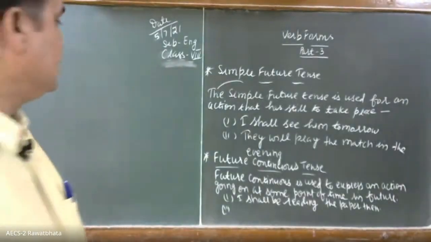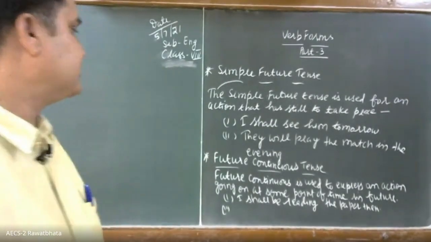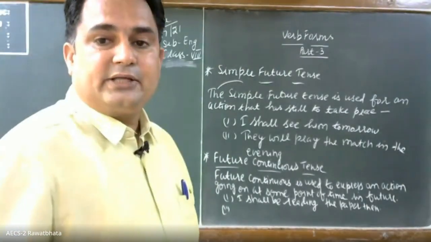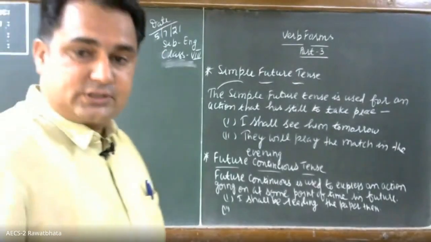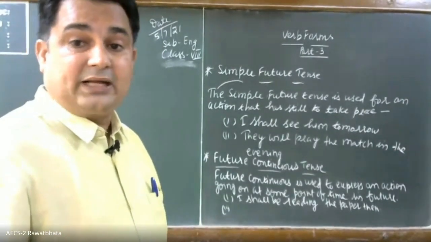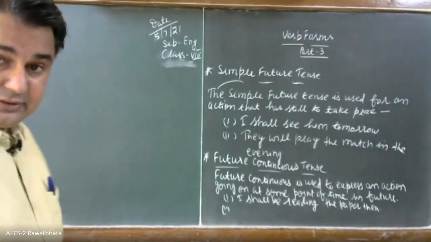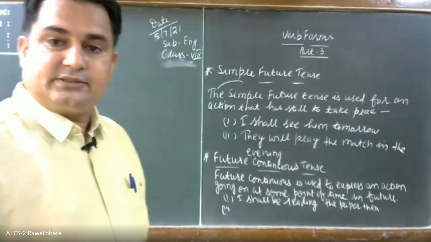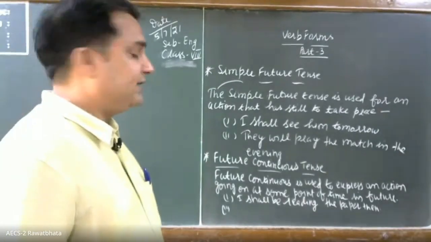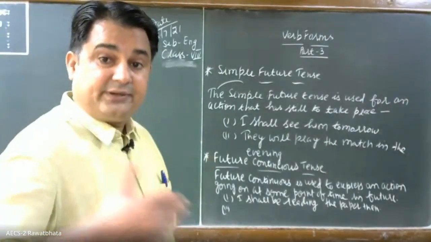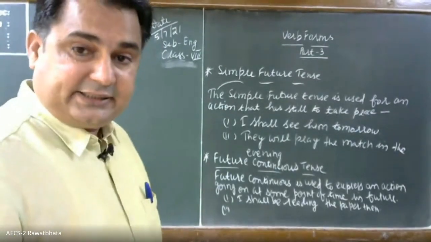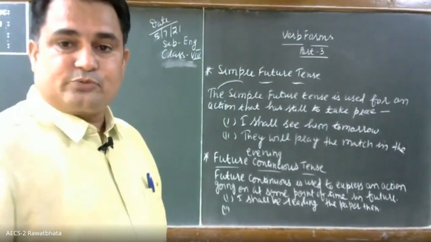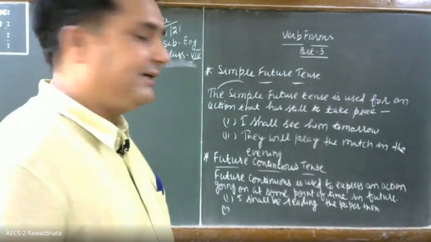So the future continuous tense is used to express an action going on at some point of time in future. It indicates the continuity of an action in future. I shall be reading the paper then. It is expressing an action at some point of time in future.